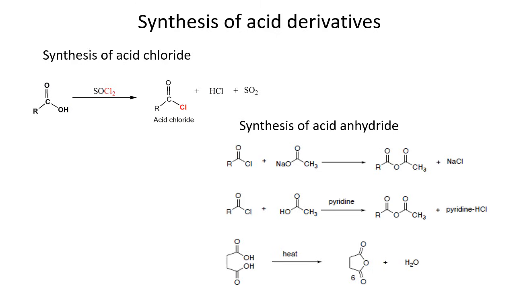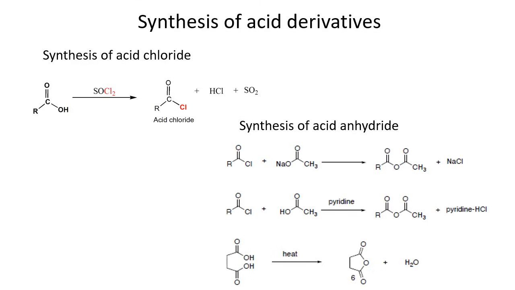One particular condition is the use of thionyl chloride, SOCl2, to convert carboxylic acid into acid chloride. HCl and sulfur dioxide are produced as byproducts, and because these are gases, they can easily escape, and without any medium or solvent we can easily get acid chloride.